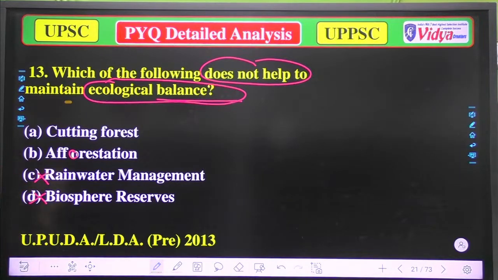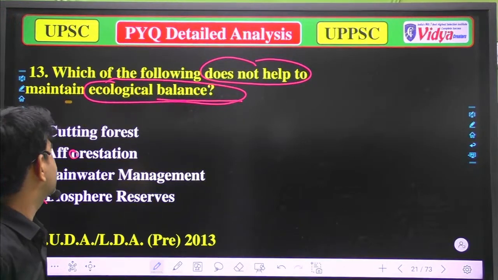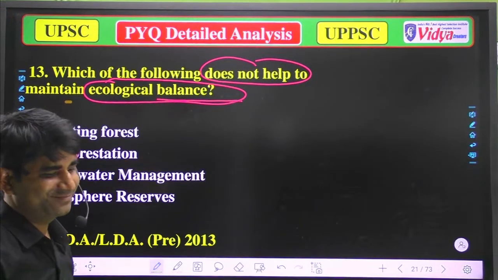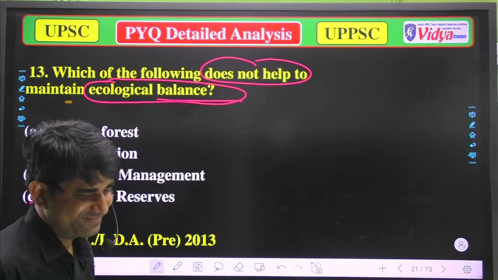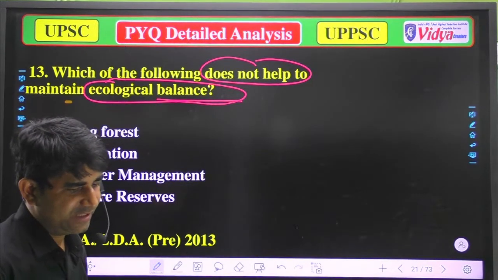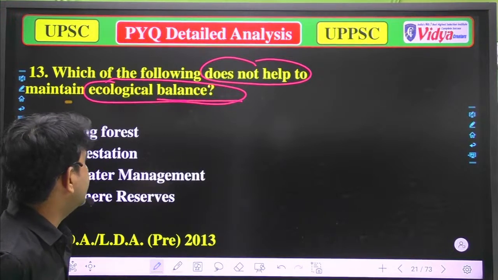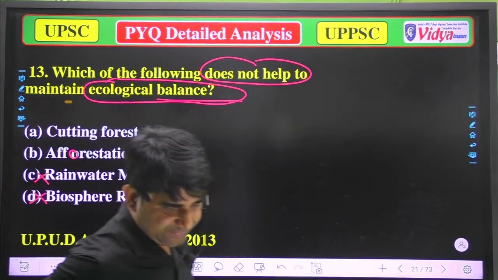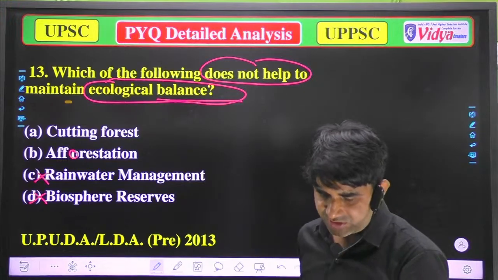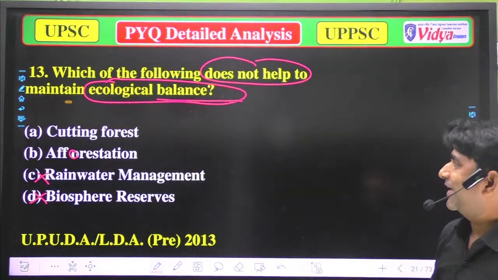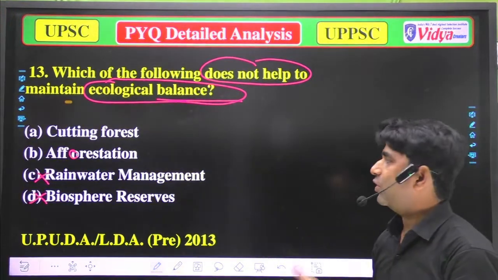Which of the following does not help to maintain the ecological balance? Anyone? Yeah, Astos is correct. Take some time. Many people are live there, so please try to give some new answers, because Astos is there, so don't rely on Astos. What will be the correct answer?